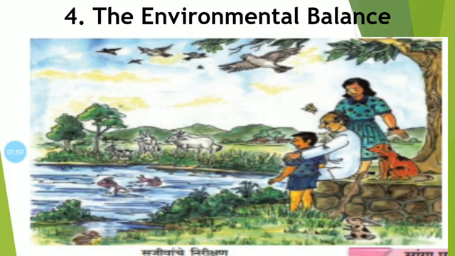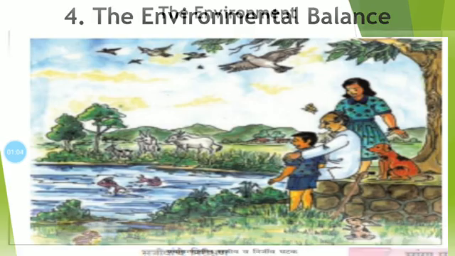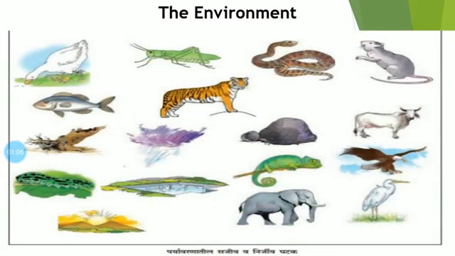The name of the topic is the environment. What we call in Marathi, पर्यावरण. In this topic, the surrounding and the conditions in those surroundings which affect the life of the organisms are together known as their environment. See, what is meant by environment exactly?